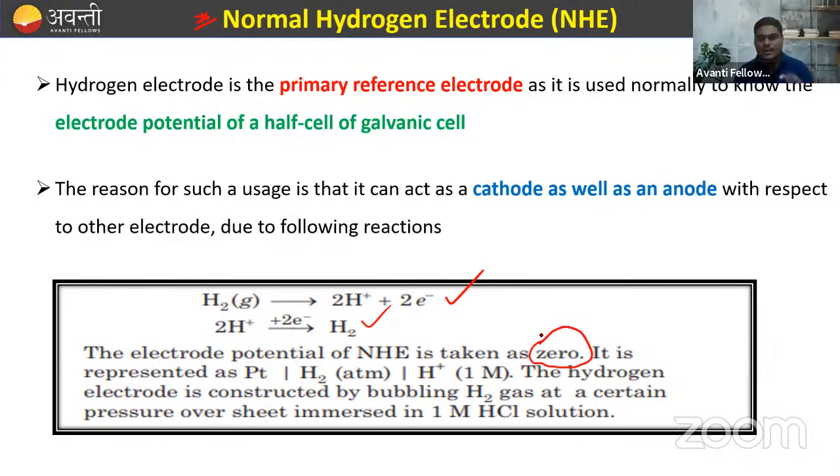ठीक है? So अगर हमें दो electrode को measure करना है, तो एक को हमने zinc, for example, we have a zinc and we want to measure the electrode potential of zinc.